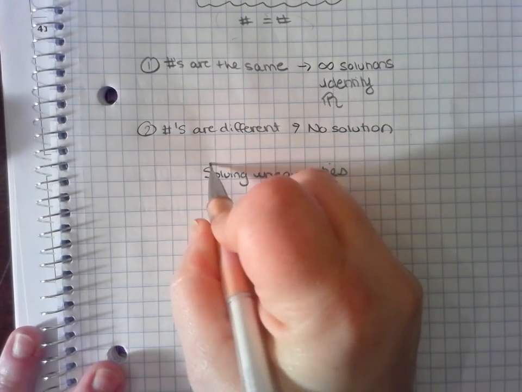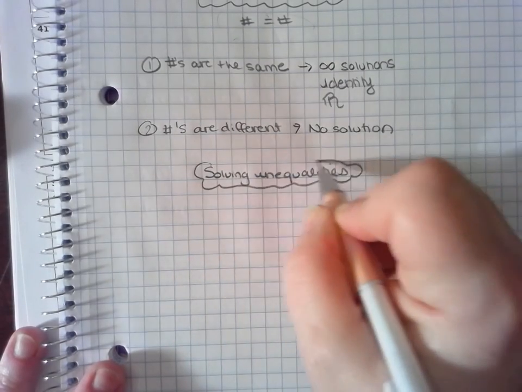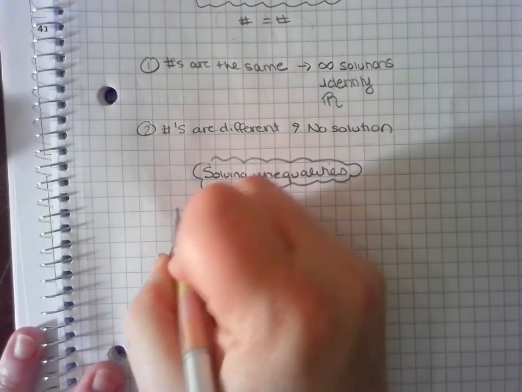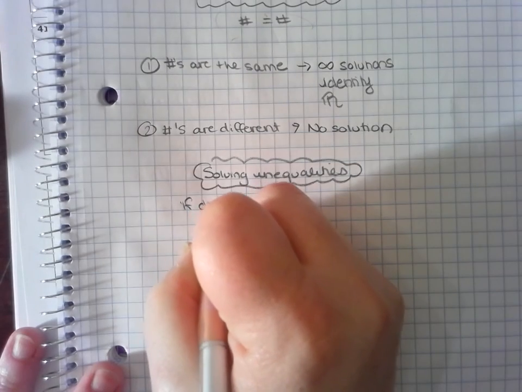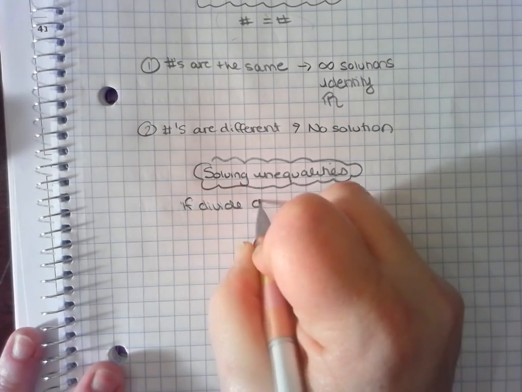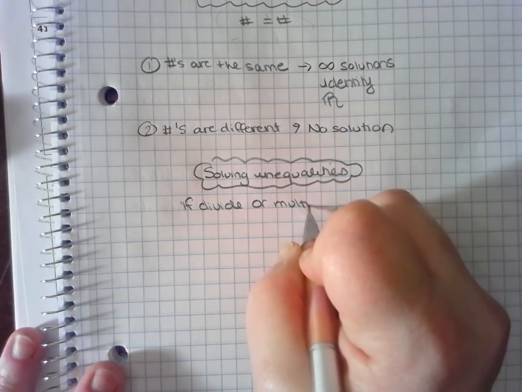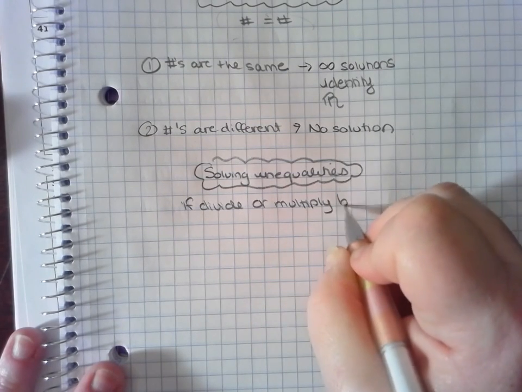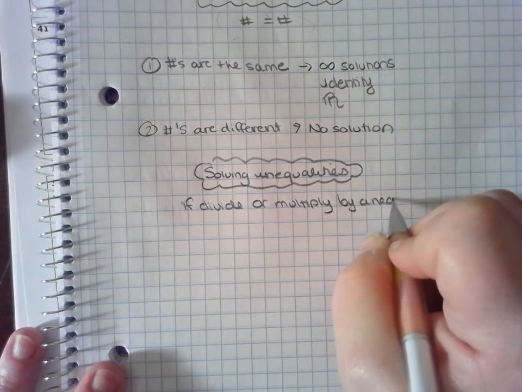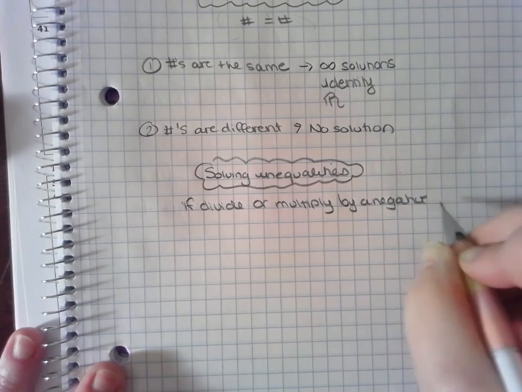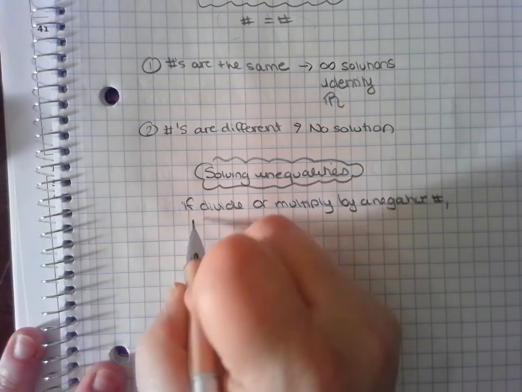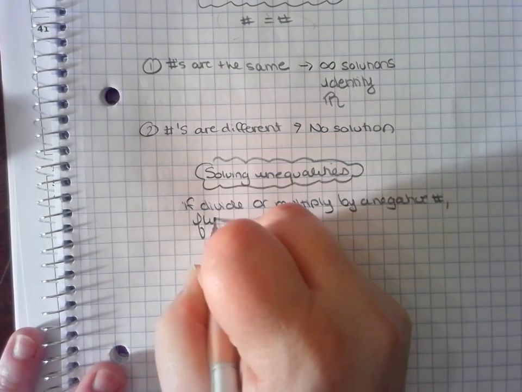So when we solve inequalities, the only thing that's different is if we divide or multiply by a negative number, I am going to flip the sign.